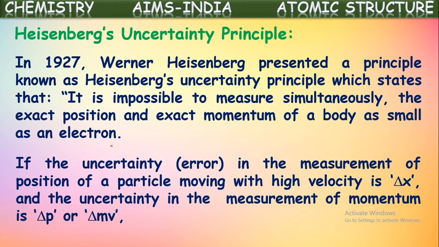We know momentum is equal to mass into velocity, so that can be written as delta mv also. Suppose the uncertainty in the position is delta x, and the uncertainty in the momentum is considered as delta p or delta mv.